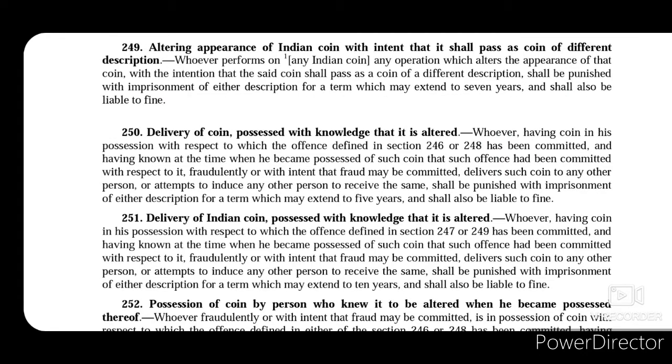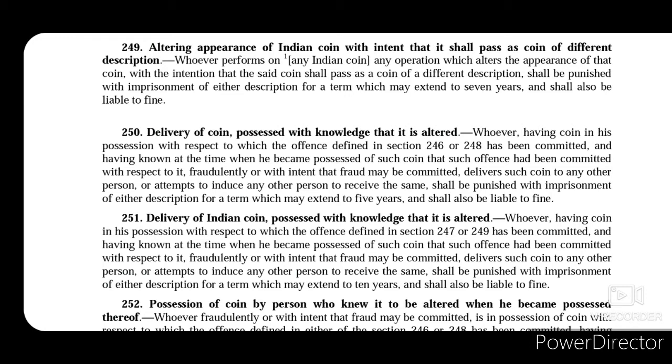Now section 249 talks about altering appearance of Indian coin with intent that it shall pass as a coin of a different description. Whoever does so with an Indian coin will be punished with imprisonment for a term which may extend to 7 years and shall also be liable to fine. Now section 250 talks about delivery of coin possessed with knowledge that it is altered. Whoever knows that this coin is altered and still delivers that coin with such knowledge shall be punished with imprisonment of either description for a term which may extend to 5 years and shall also be liable to fine.